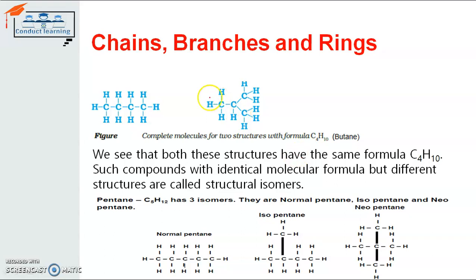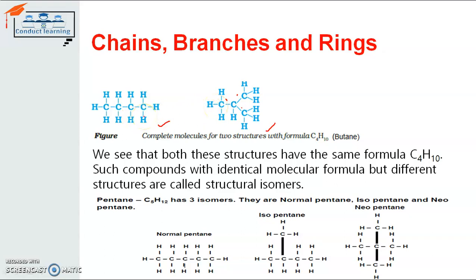Here the example of chain and branch for butane is represented. The butane chemical formula is C4H10, where the carbon atoms are 4 and the number of hydrogen atoms is 10. You can see the same butane can be defined through a long chain or through branches. Here the butane contains only one branch of carbon atom, but here the butane contains a number of branches. If we consider this one branch, this a second branch, this a third branch. So the carbon is having 3 branches here. That's why both have the same chemical formula but different structure, and this is known as structural isomers.